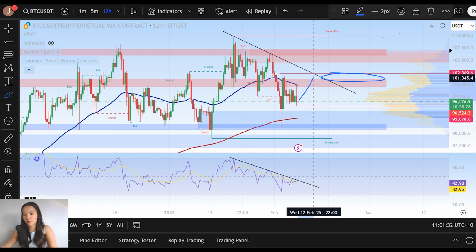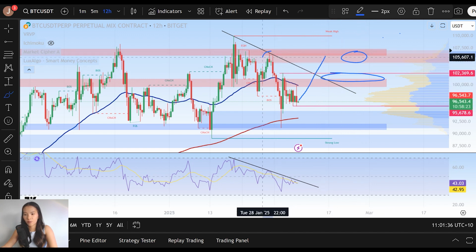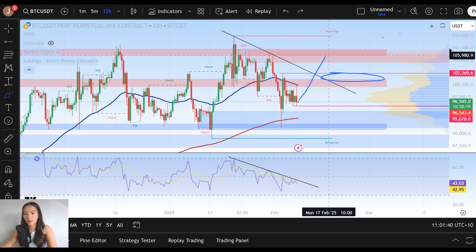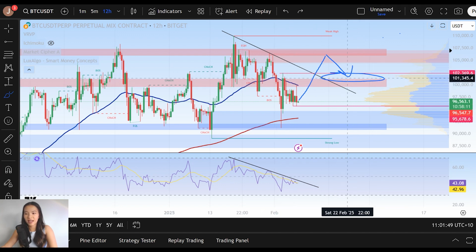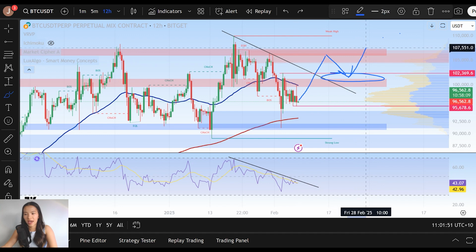So let's say we see the break and we move up to retest this next level of resistance at the prior high here from 104.6 to 106,000, and we see a correction. In that correction, we want to see Bitcoin sustain above these prior levels of resistance to facilitate another bullish continuation and another, higher retest, right?